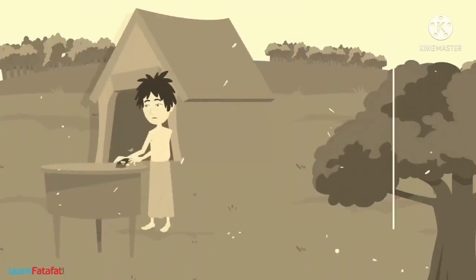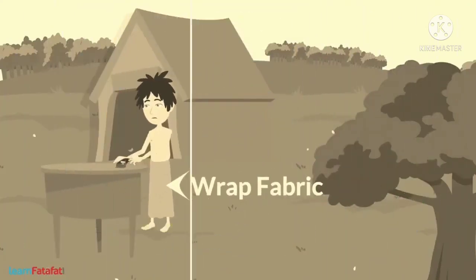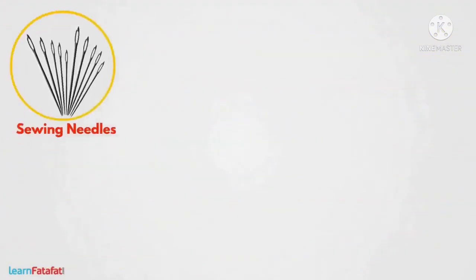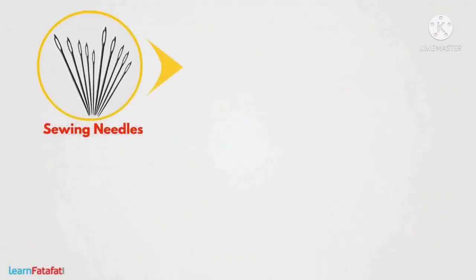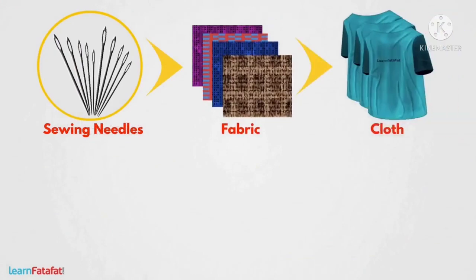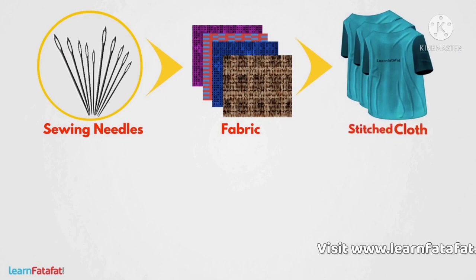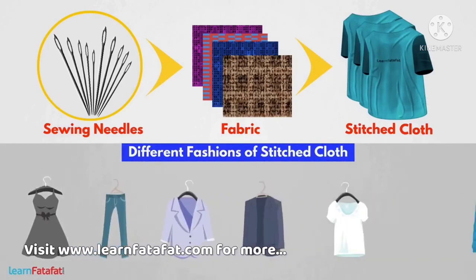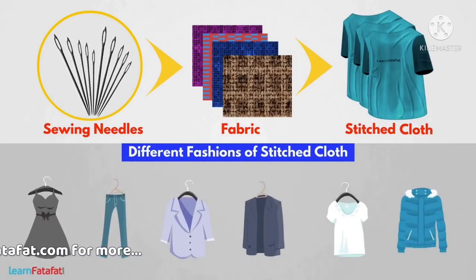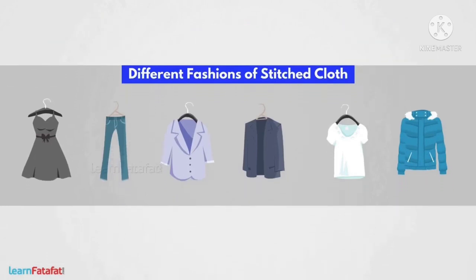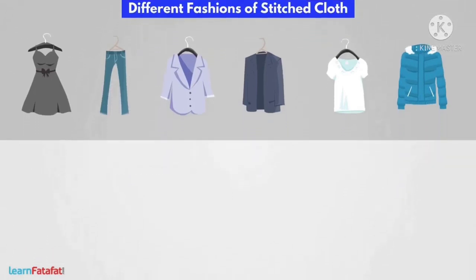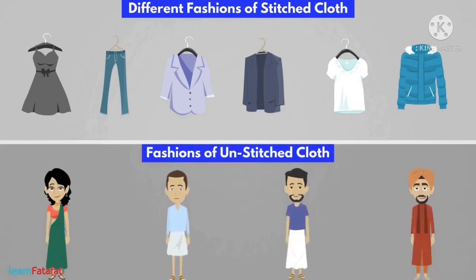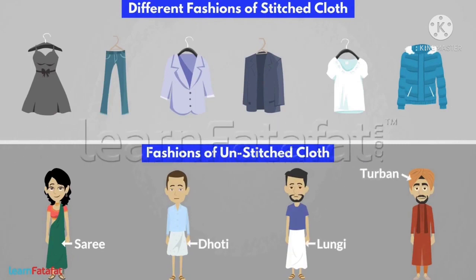In earlier days, people used to wrap the fabric around their body. Later, sewing needles were invented with which stitching fabric into clothes was started. The method and tools of stitching were improved over time. The stitched cloth gained popularity and thus different fashions came into existence. Even though there are a variety of stitched clothes available today, the popularity of unstitched fabric, for example, sari, dhoti, lungi or turban, remains the same.